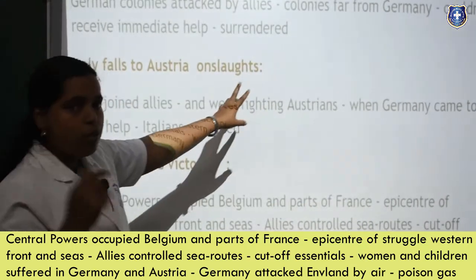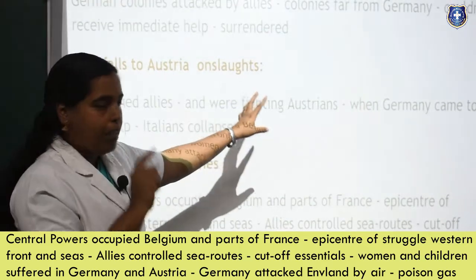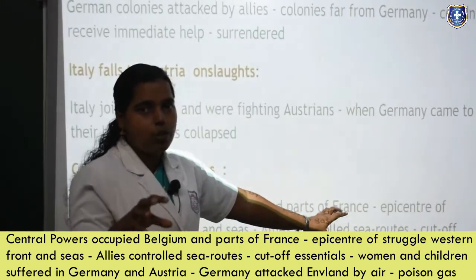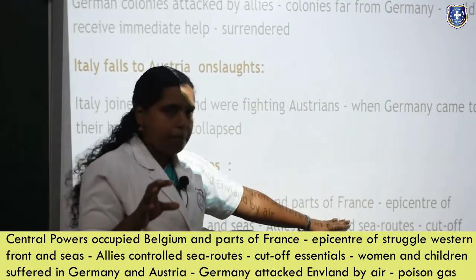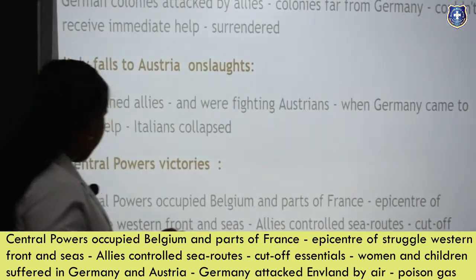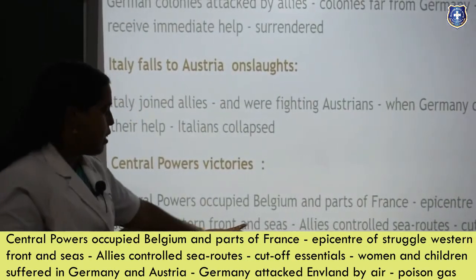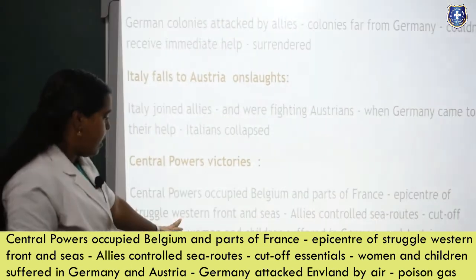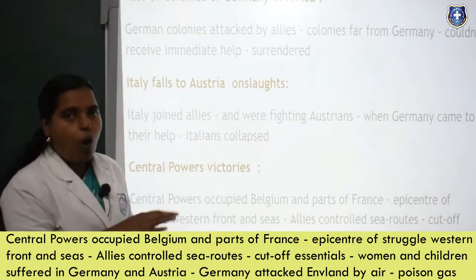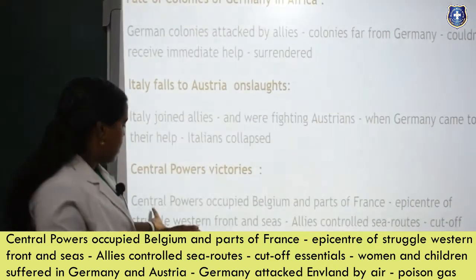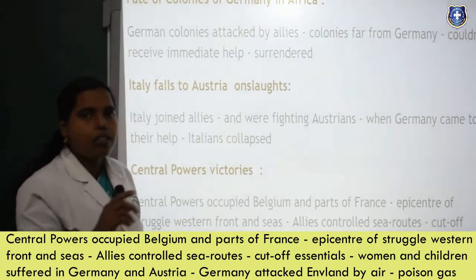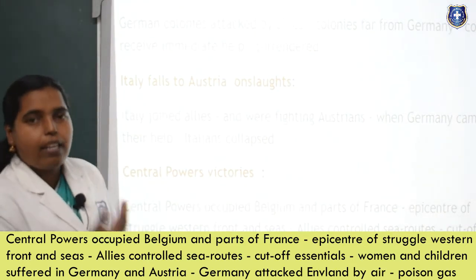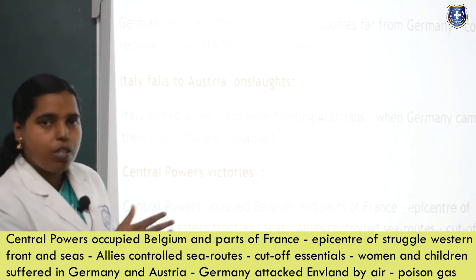Already we know Paris was doomed in the previous slides. So now here parts of France, which are the areas which are weaker, were attacked by the Germans. Now the epicenter of struggle: Western Front and the seas. So they are using all the seaways and the Western Front. The Central Powers are using the seaways. They are trying to have submarines and ships. They carry the ammunition and the weapons through the seaways.